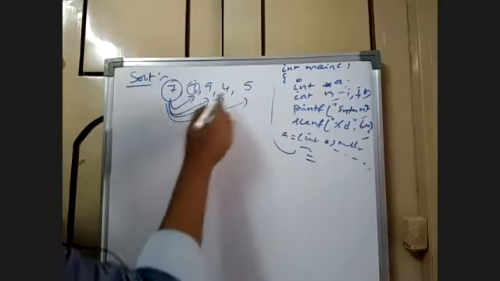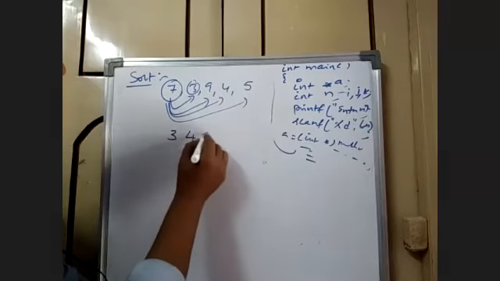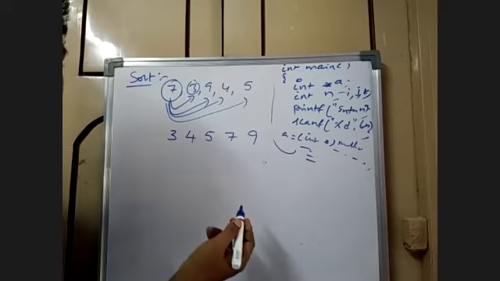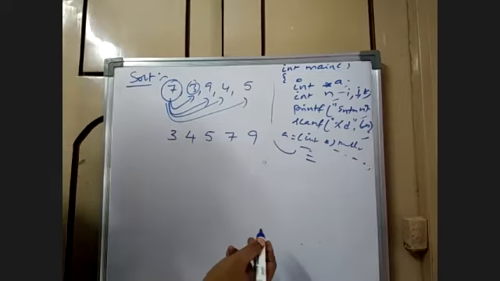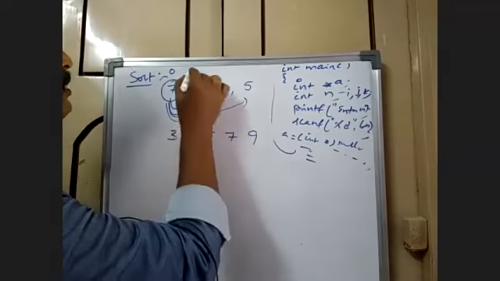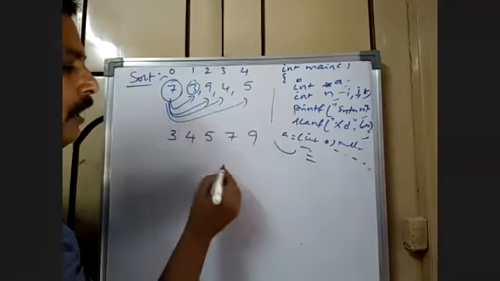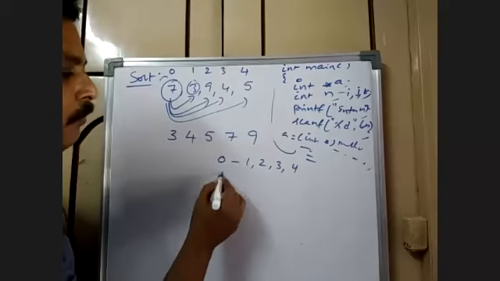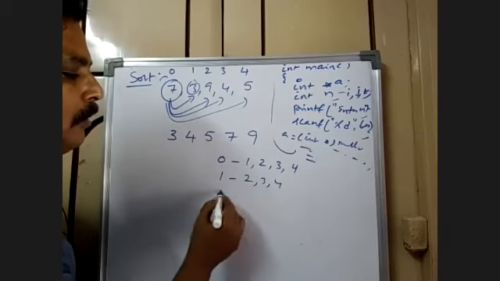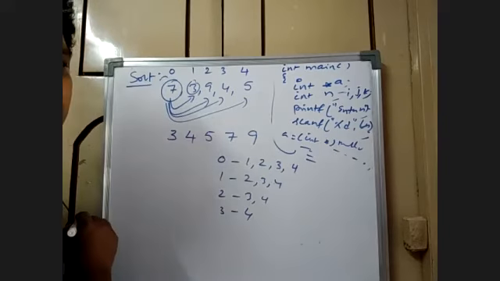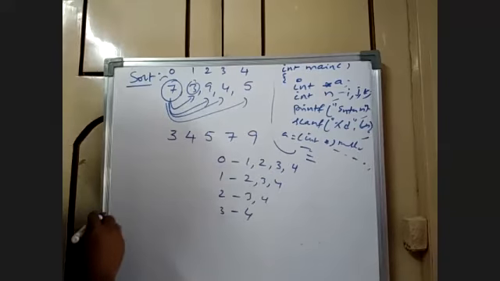Sort means arranging the elements in a particular order. So how do you arrange unless you compare? So you are supposed to compare. Now, where to begin? These are the positions, suppose. The 0th element will be compared with 1, 2, 3, 4. 1 will be compared with 2, 3, 4. 2 will be compared with 3, 4. 3 will be compared with 4, using index locations.